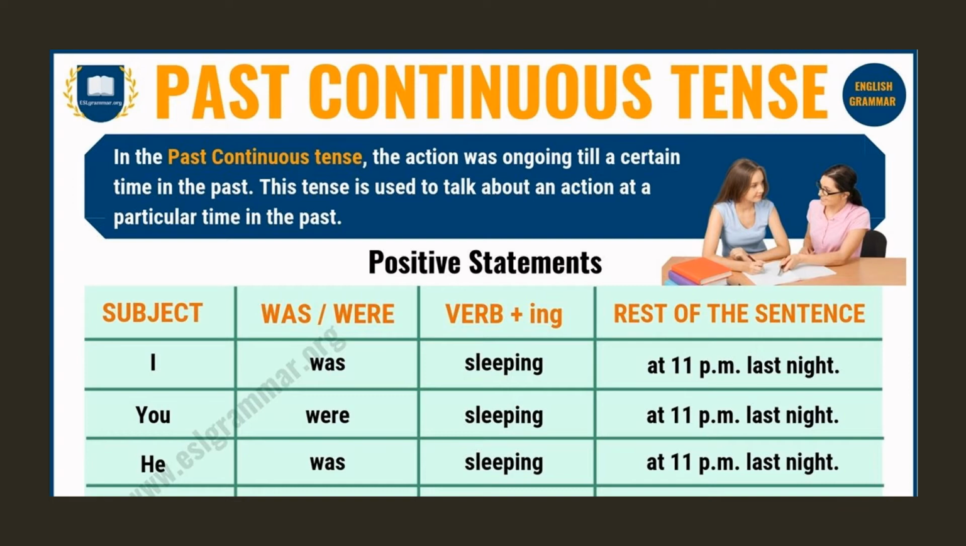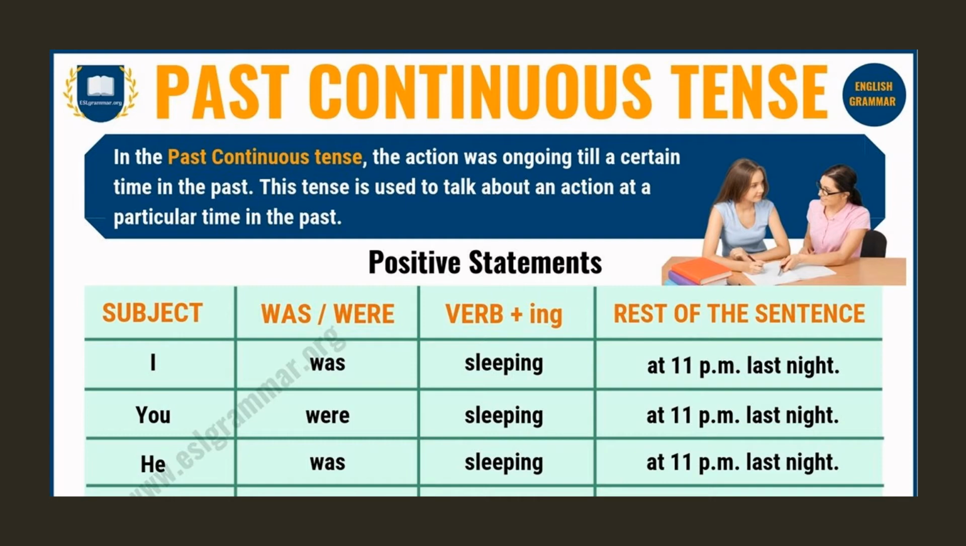For example, look here. If we are to talk about positive statements in past continuous tense, according to the subject, we will choose was or were, according to the person and number of the subject. I is first person singular, so was. The verb will be in the ing form because we have just mentioned the continuity of the action. I was sleeping at 11 p.m. last night. So at that particular time last night, some action was happening that was continuous.